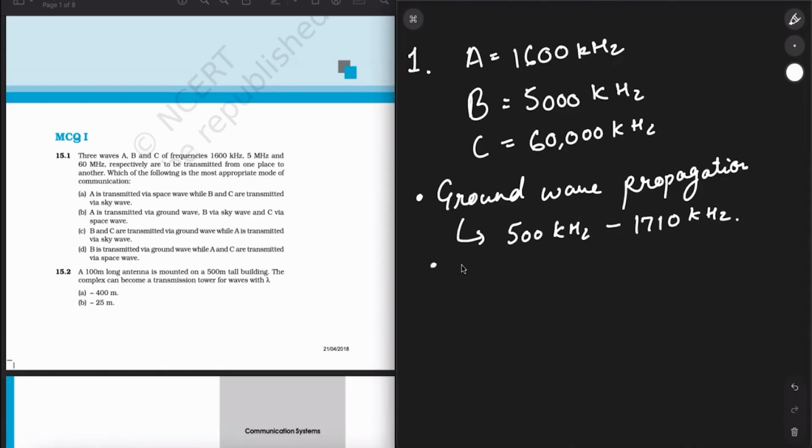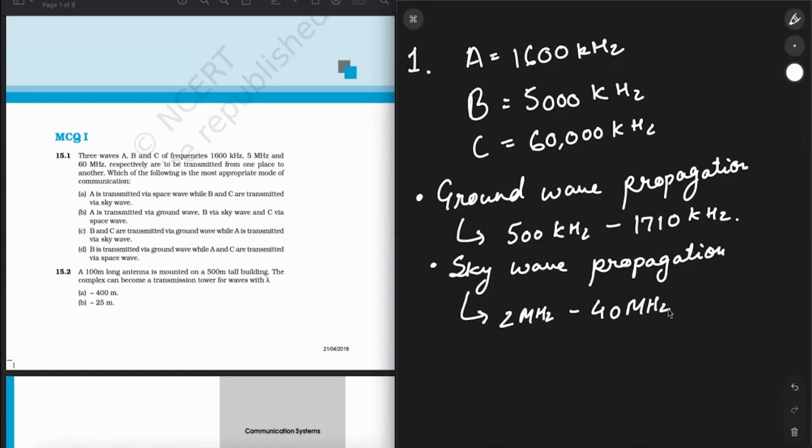Number two is the sky wave propagation. It follows the 2 megahertz to 40 megahertz criteria. The frequency ranges between 500 to 1710 can be transmitted by the ground wave. The sky wave will be used in transmitting the 2 megahertz to 40 megahertz frequency signals.